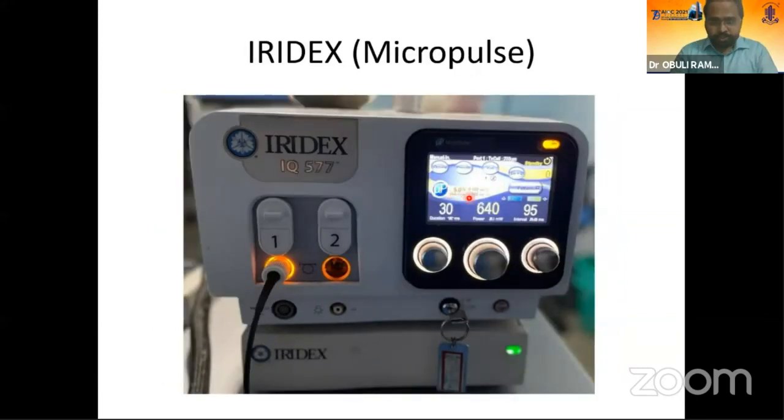Once the micropulse is switched on, you will see two distinct things. One is that the power will be yellow in color, and then there will be a yellow band which will show the duty cycle. So this should be kept in mind, because if you don't switch it on and sometimes you start, it will lead to disastrous consequences.